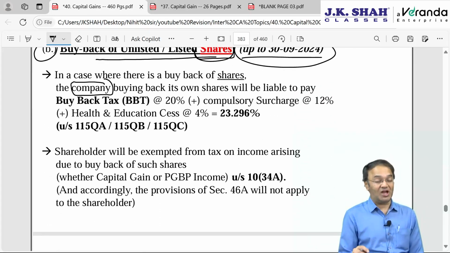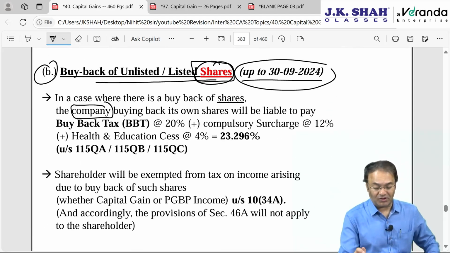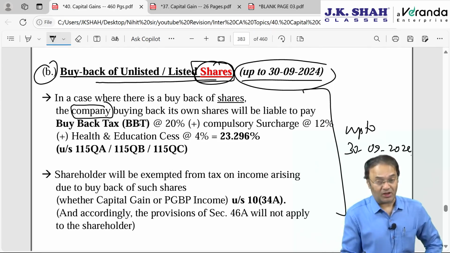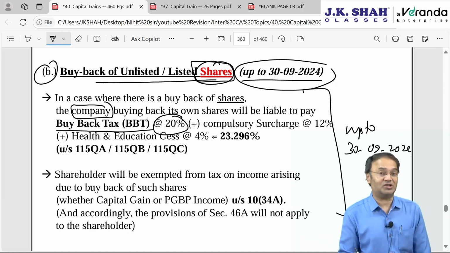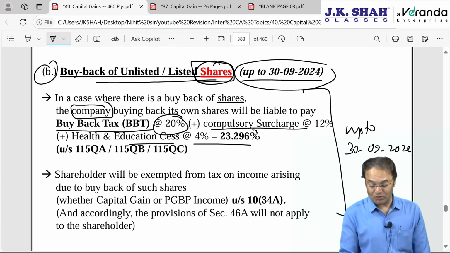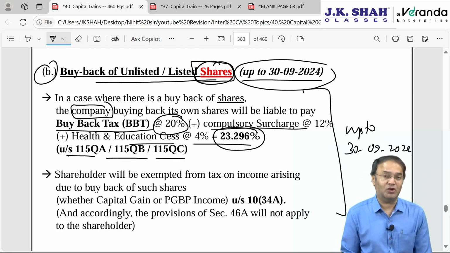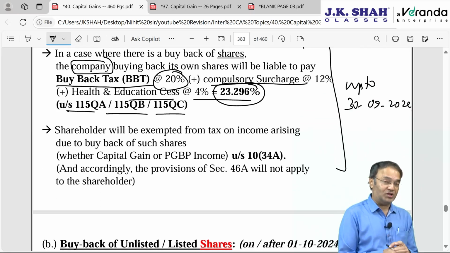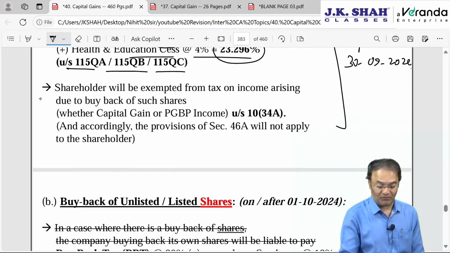Whereas for buyback of shares, equity or preference, up to 30th September 2024, companies had to pay buyback tax, BBT, or tax on buyback of shares at the rate of 20% flat rate plus compulsory surcharge at the rate of 12% plus compulsory health and education cess. 23.296% was the effective rate under 115QA, QB, QC. However, 115QA, QB, QC have all three been deleted by Finance Act number 2, on 23rd July 2024. Nirmala Sitharamanji removed it.